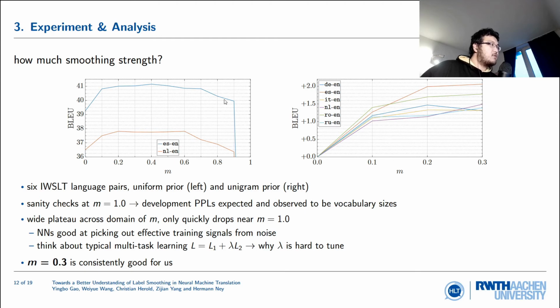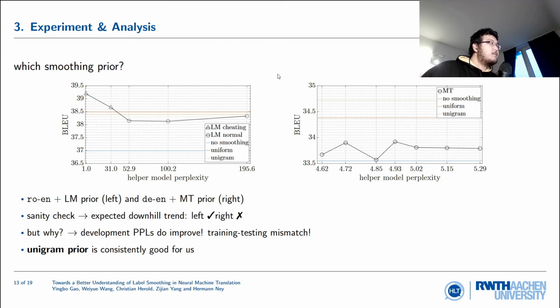Also, if you look at this plot, there is a huge plateau or leveling over the domain of m, which means the neural networks are very good at picking out effective training signals from the noise, which is the uniform prior in this case. And if you consider a typical multitask learning setup where we have the original loss L1 plus lambda L2, which is some regularization loss, this gives a hint of why lambda could be hard to tune, because the sensitive regions to such parameters could be very, very small compared to the whole region. And finally, we did many experiments, and for us, m equal to 3 is a quite consistent choice for the smoothing strength. And finally, which smoothing prior?